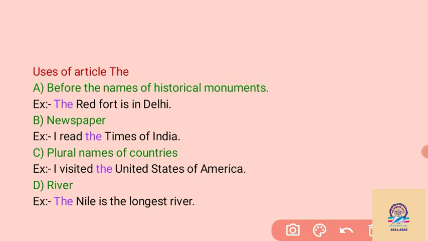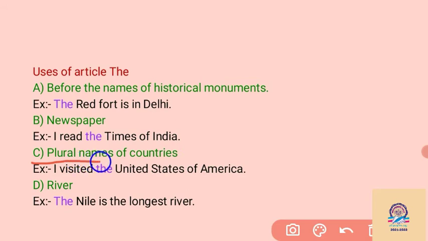So when we have to use the article "the", there are some rules here. First rule: before the names of historical monuments. For example, the Red Fort is in Delhi. Red Fort and Qutub Minar are monuments, so we have to use the article before historical monuments. Before the names of newspapers, like I read the Times of India. Times of India is the name of a newspaper, so we have to write the article before newspaper names.